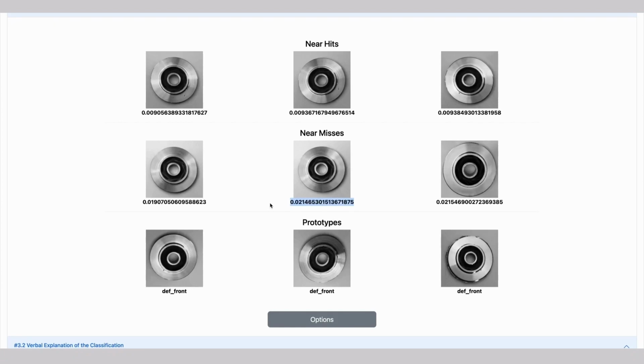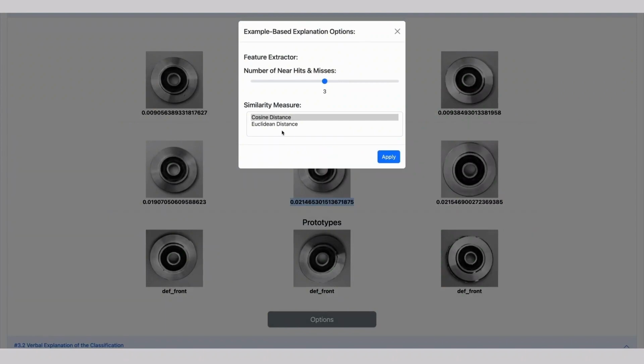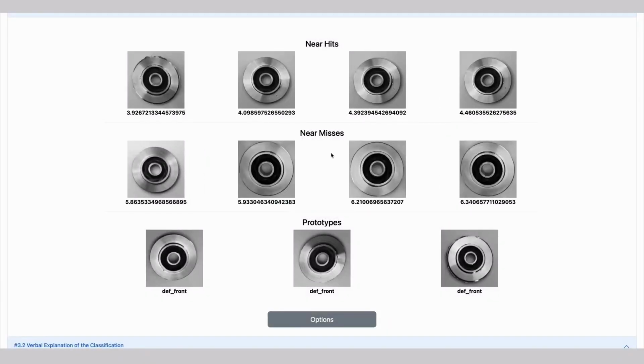Additionally, one can choose options, namely the number of near hits and misses that should be depicted on screen and the distance measure to use. As stated before, each element of the data subset is compared to a data sample, either with the same inferred label, near hit, or a different label, near miss, by a metric, either a Euclidean metric or a cosine metric. Obviously, choosing a different distance measure may lead to different near hits or misses.